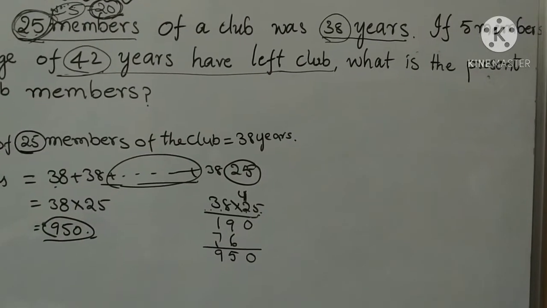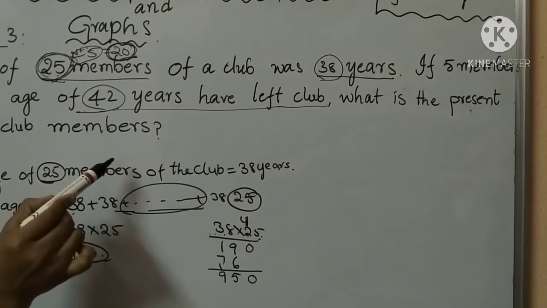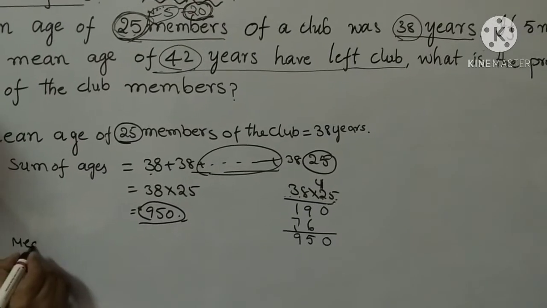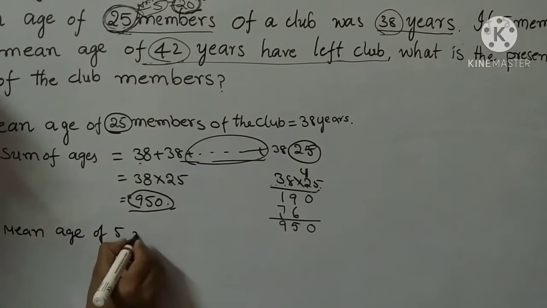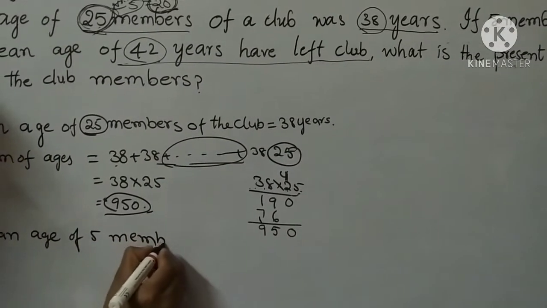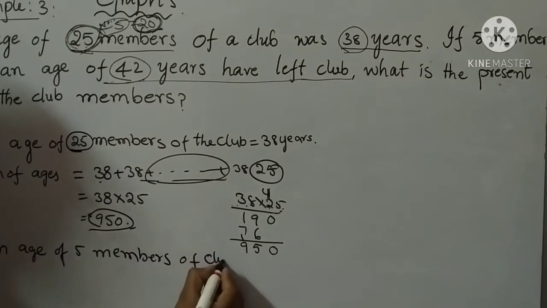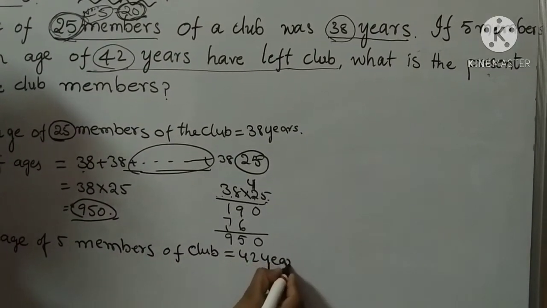Now, if 5 members with a mean age of 42 years have left: the mean age of the 5 members of the club is 42 years.